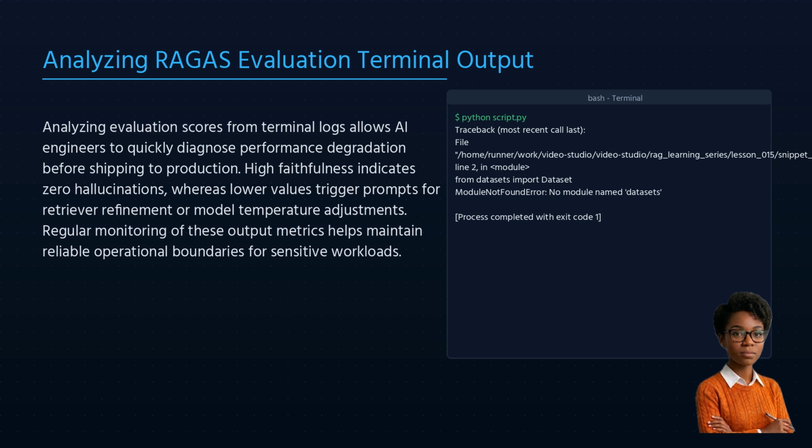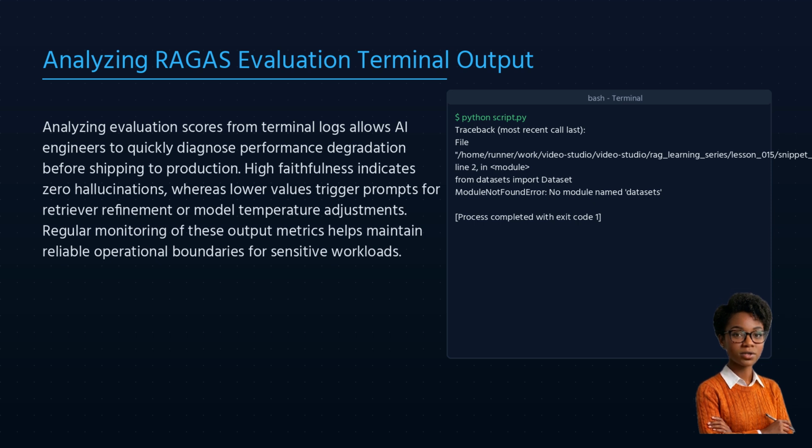This is a classic dependency issue, indicating that our current Python environment is missing the datasets library, which is crucial for our script. To quickly resolve this, we simply need to run pip install datasets in our terminal. This is a common pitfall in software development, especially when setting up new projects, and a great opportunity to emphasize the importance of managing our Python dependencies.